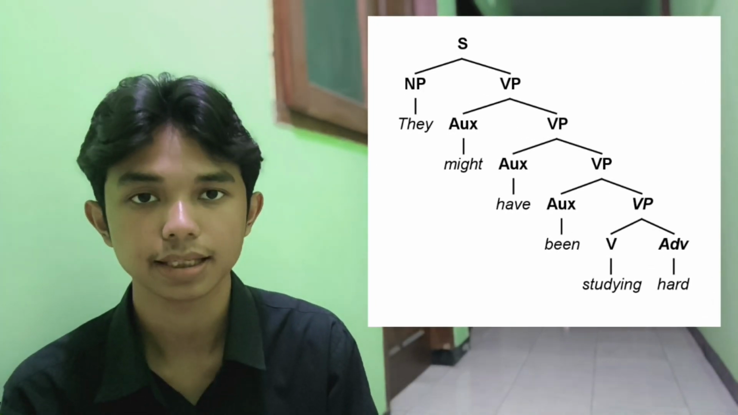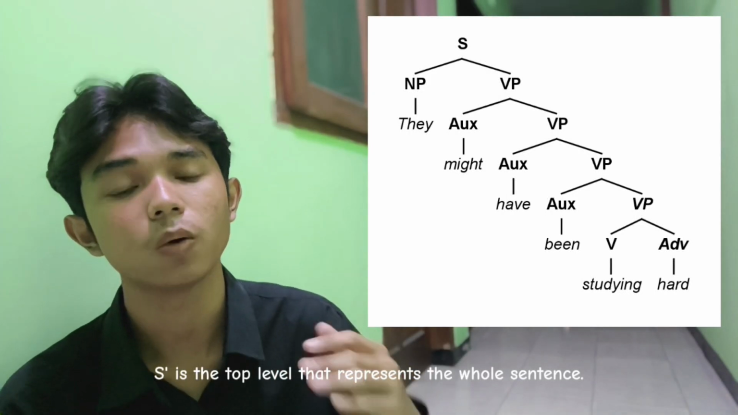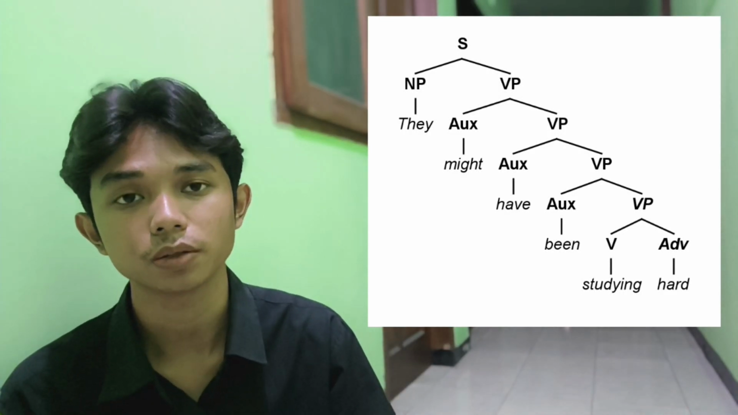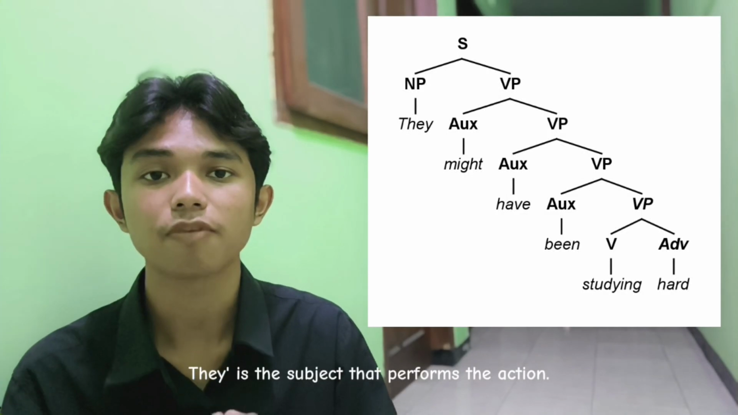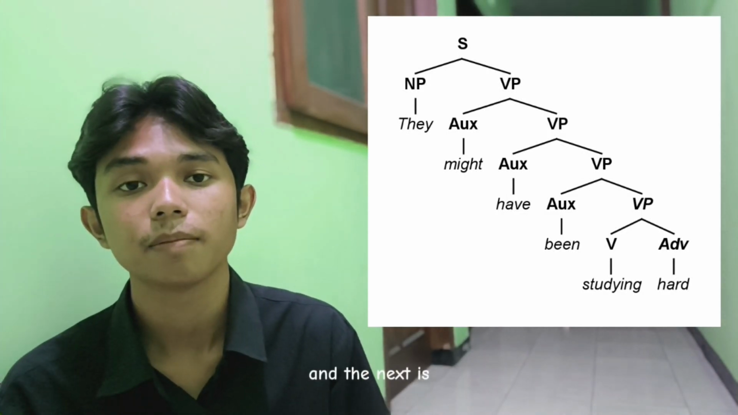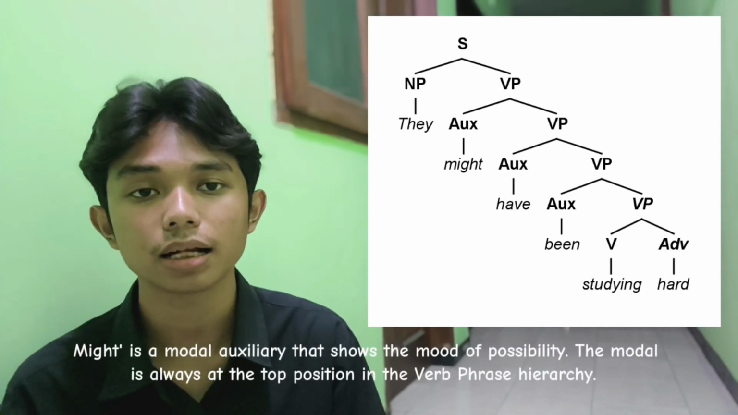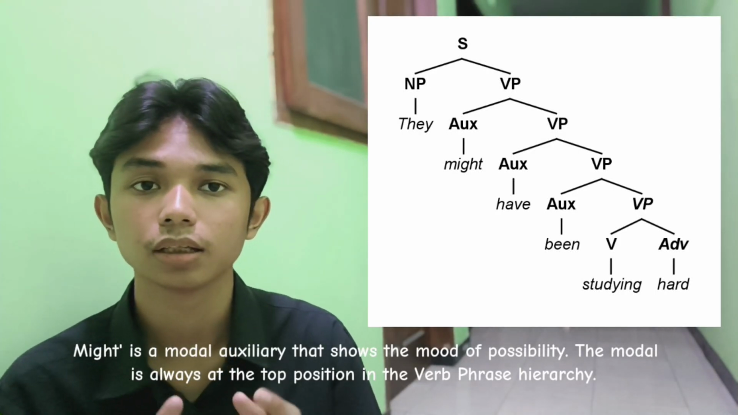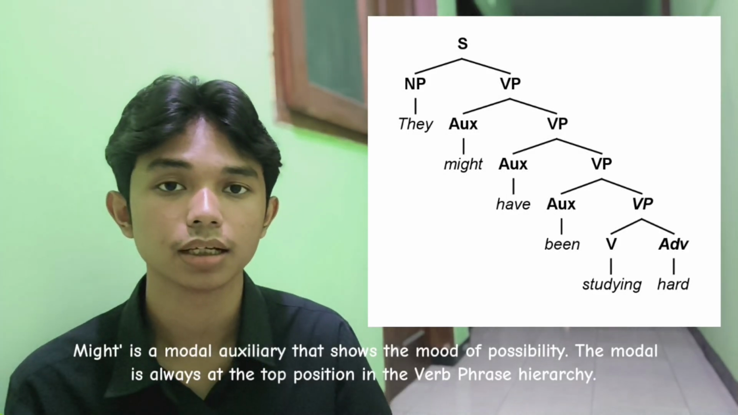S, Sentence. S is the top level that represents the whole sentence. And NP, noun phrase or subject. They is the subject that performs the action. And the next is modal auxiliary. Might is a modal auxiliary that shows the mood of possibility. The modal is always at the top position in the verb phrase hierarchy.